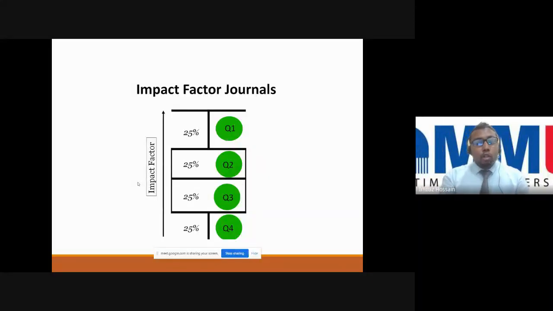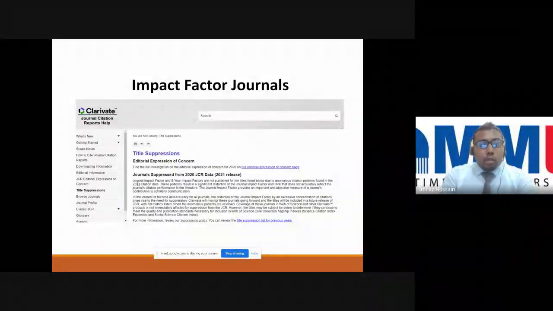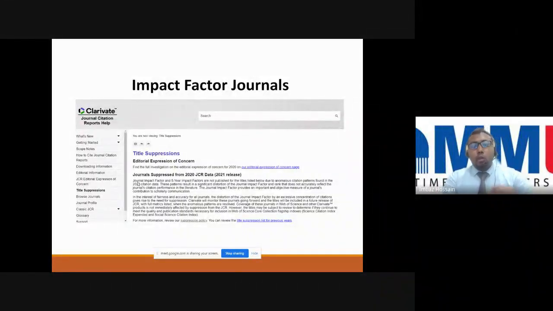Because we don't know what comments or room for improvement the reviewers will give. Sometimes it's just about checking the luck. So why should we go for Q4 first? You have to try for Q1 if you have a significant quantity and quality of articles. Then you can use Clarivate, this website, to find out the latest impact factor, how much impact factor a journal has.